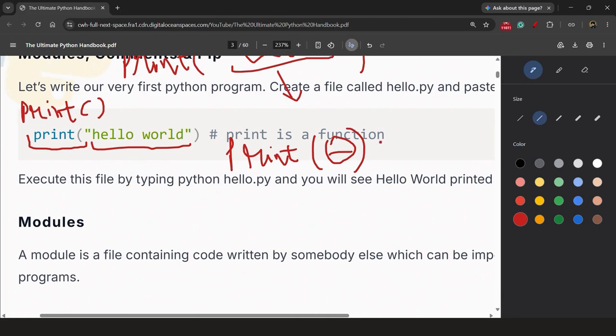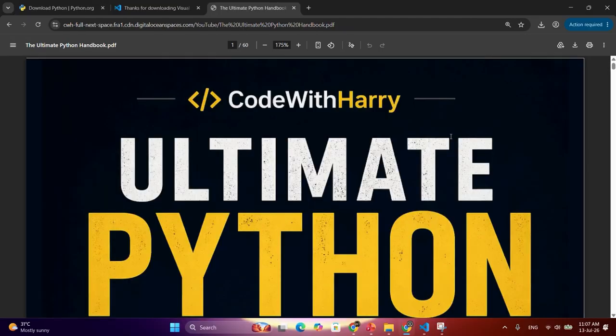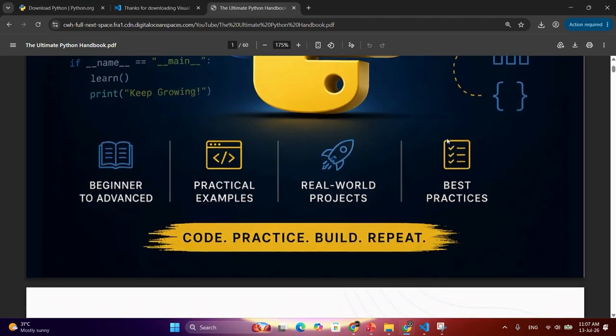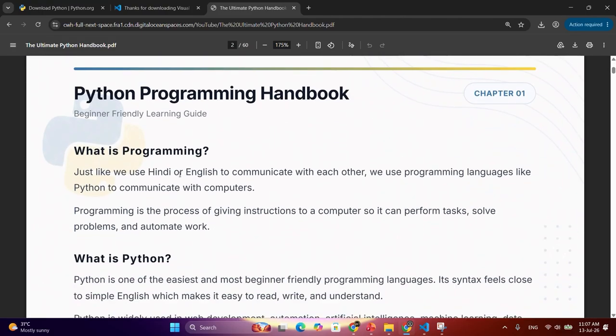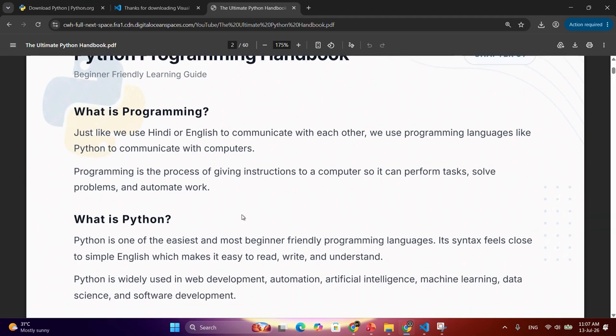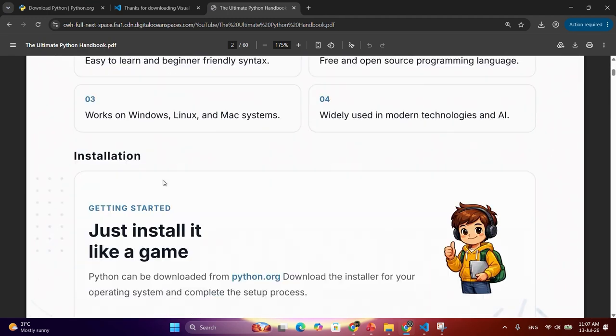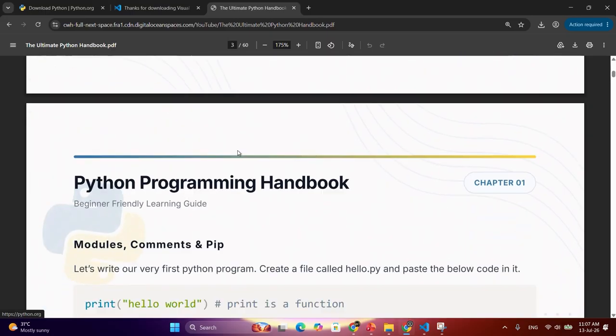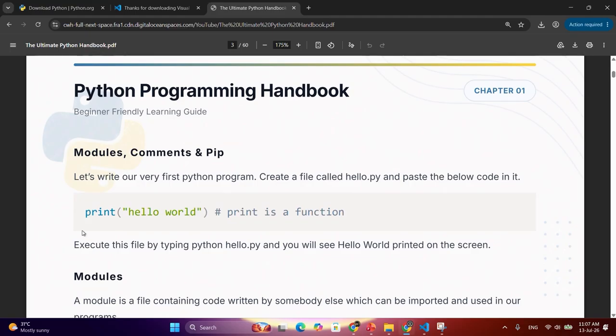So we've done this. Moving ahead, we will take help from the great channel Code with Harry. He has offered this handbook. You can download it from codewithharry.com. And we have done what is programming, what is Python, features, and we have installed it. As I have told you, it is just like a game, you can install it very easily. After that, we have printed Hello World also.